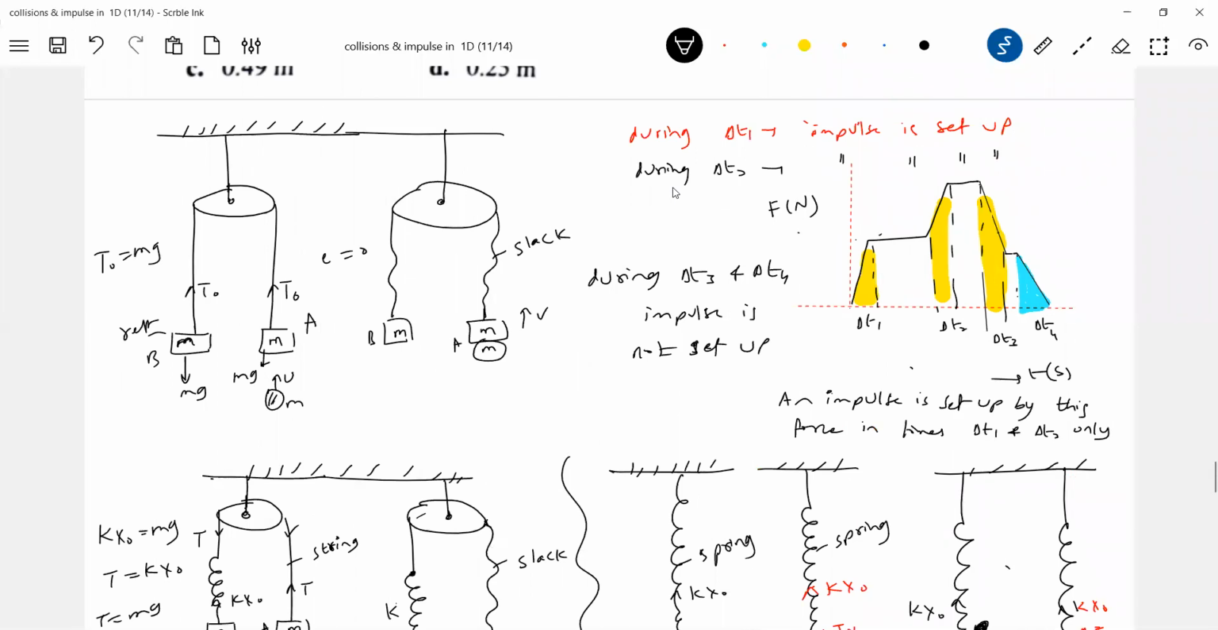Sir, is it for spring force or for any force? For any force it is. That's why I didn't write spring force here. This is a generalization. Getting the idea? So you have to be very careful about the forces, when impulse is set up, when impulse is not set up. You should have clarity. Before entering into this topic, we must have a background.